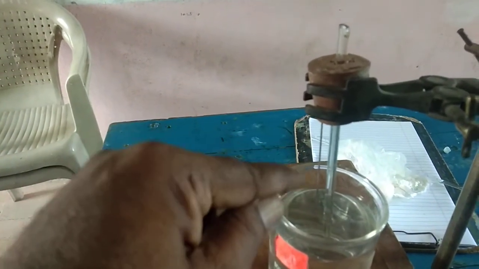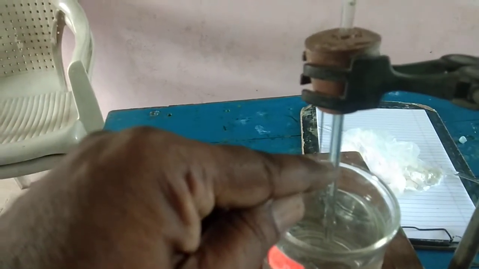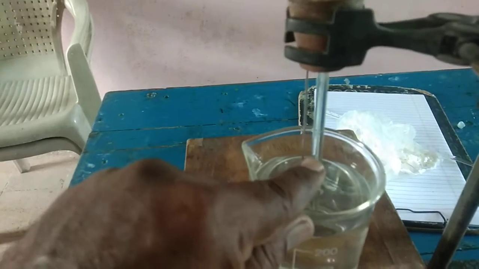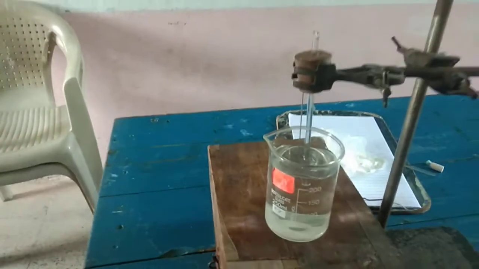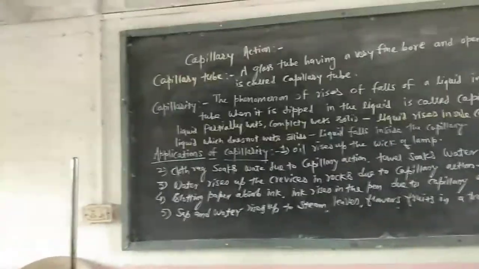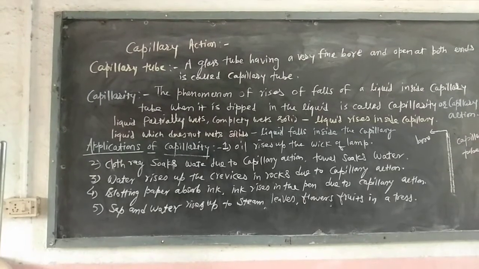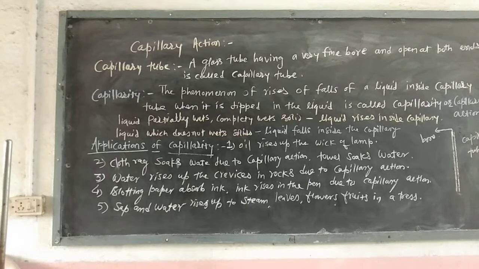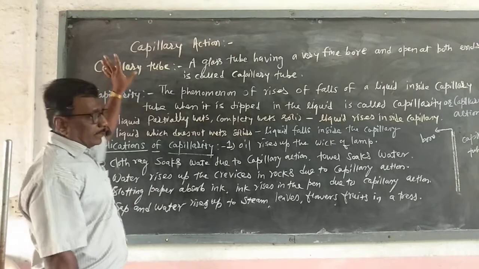That means when a liquid which partially or completely wets the solid, the liquid rises inside the capillary. Here is the rise of liquid up to that level. That is the meniscus of that liquid. So this is the arrangement of surface tension. And when a liquid does not wet the solid, then the liquid level falls inside the capillary. That phenomenon is known as capillary action.